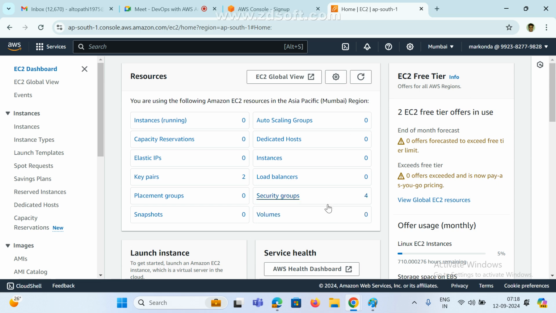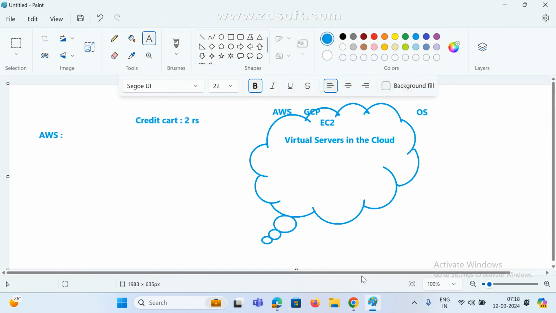Now I need to create one server, right, a virtual machine. Whatever it may be, we can select a Linux machine, or we can select Windows, or Ubuntu, or Red Hat Enterprise Linux, or Mac OS. This is your wish. Now, got it?